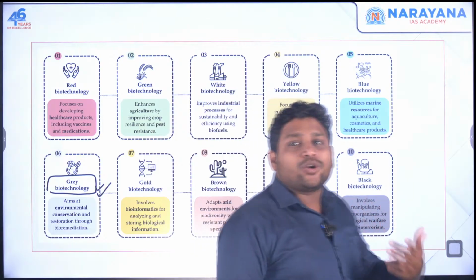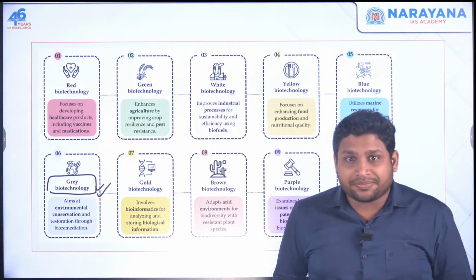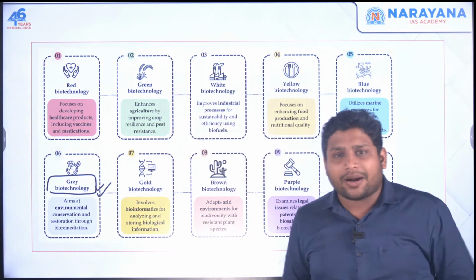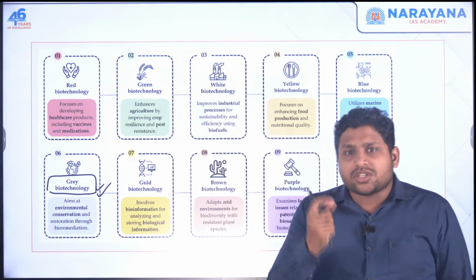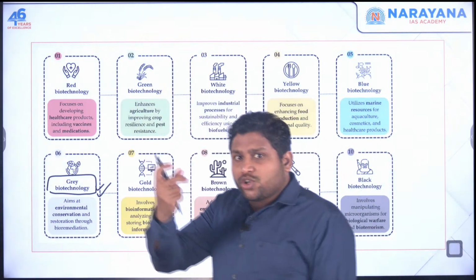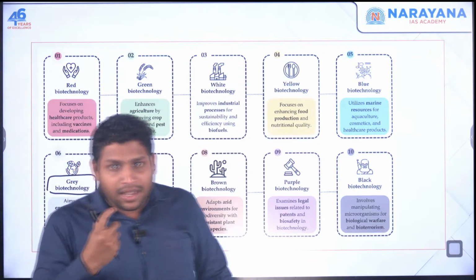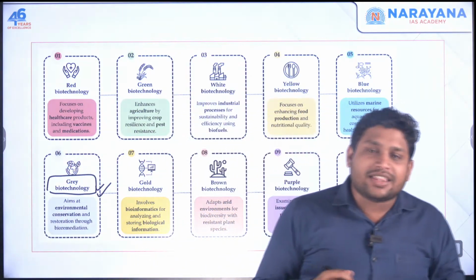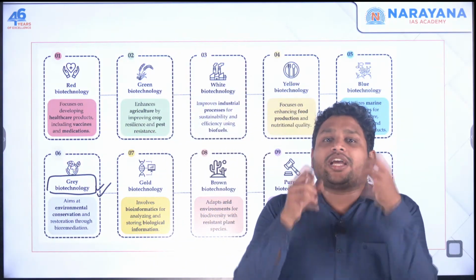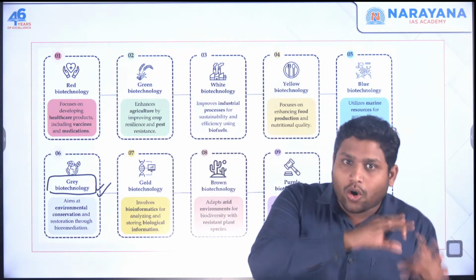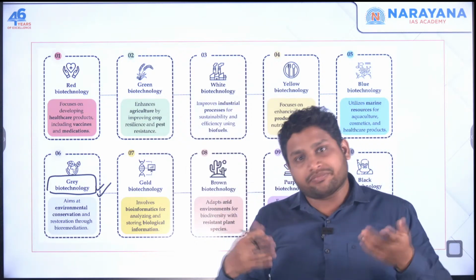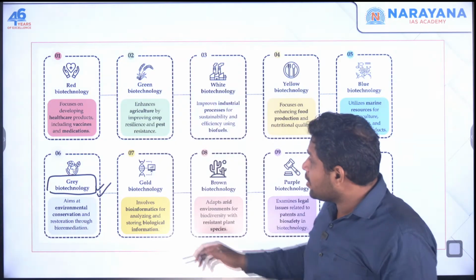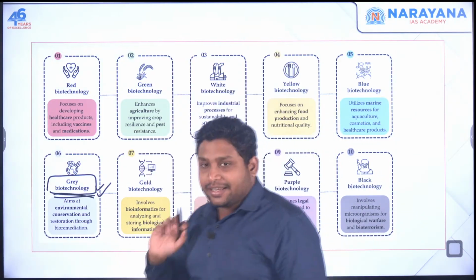We use the technique called bioremediation. I'll discuss that part. But what you do is you take one bacteria or one microorganism and you send it in that ocean wherein this bacteria is going to take all that oil. So that oil will be removed from the ocean. Very good. This is bioremediation. Now this will come in this gray category.